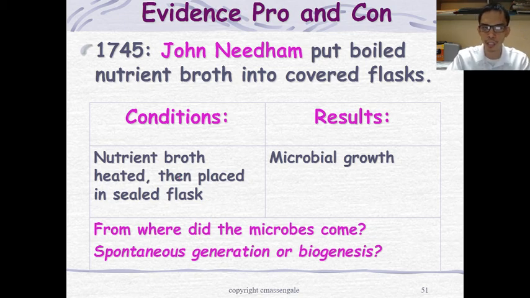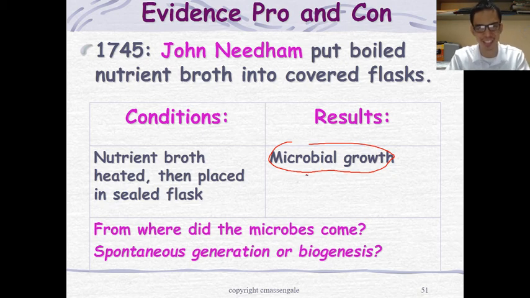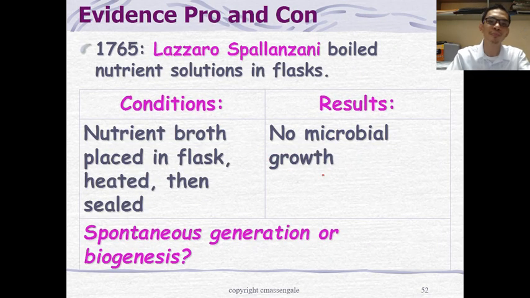Nutrient broth was heated, then placed in a sealed flask. The result is microbial growth. So where did the microbes come from? Is it spontaneous generation or biogenesis? The answer is spontaneous generation. That's according to him. Sorry for that.